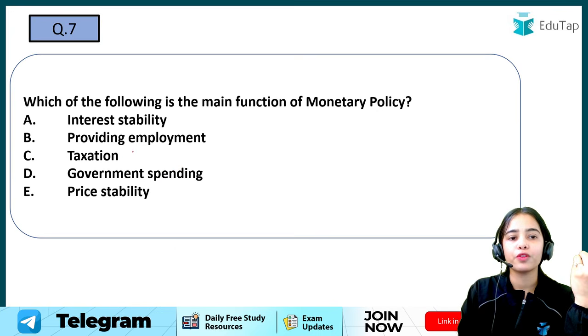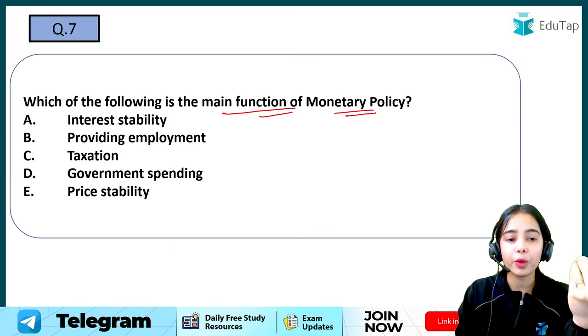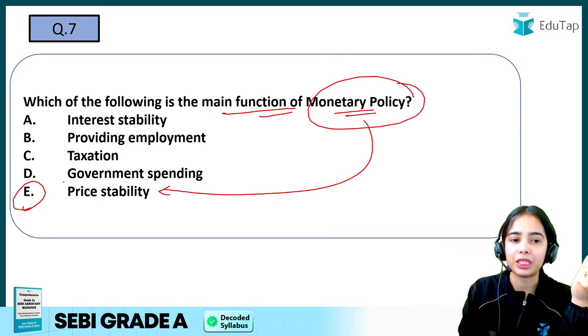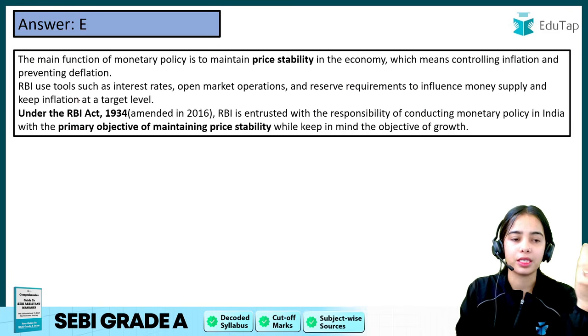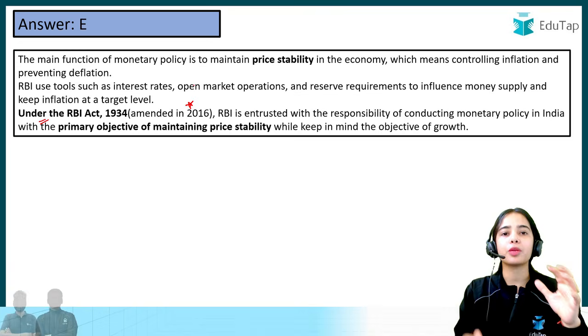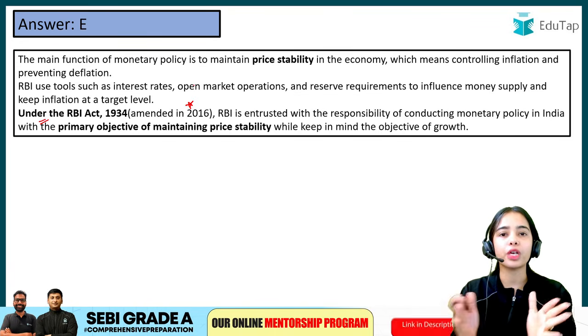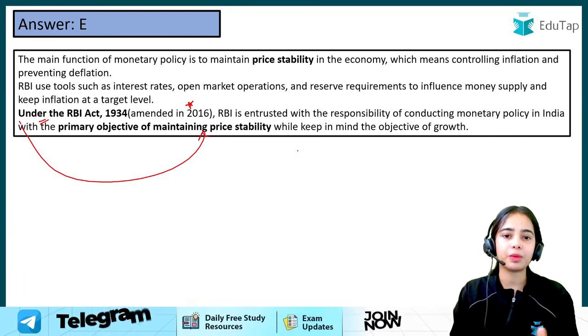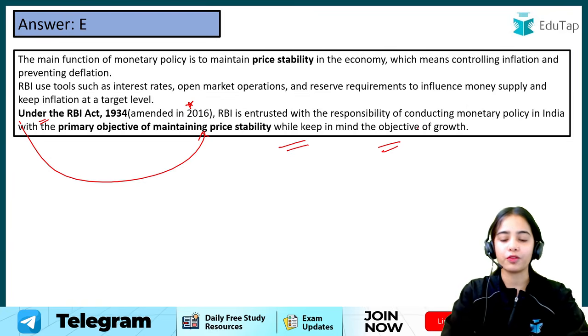Okay. Now, which of the following is the main function of monetary policy? So the primary objective of monetary policy is price stability. Okay. So this is the answer. Under the RBI Act of 1934, amended in 2016, RBI is entrusted with the responsibility of conducting monetary policy in India with the primary objective of maintaining price stability while keeping in mind the objective of growth.